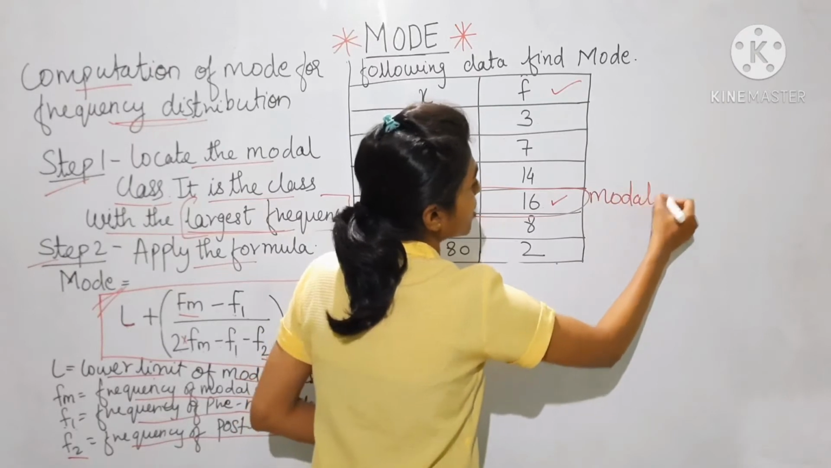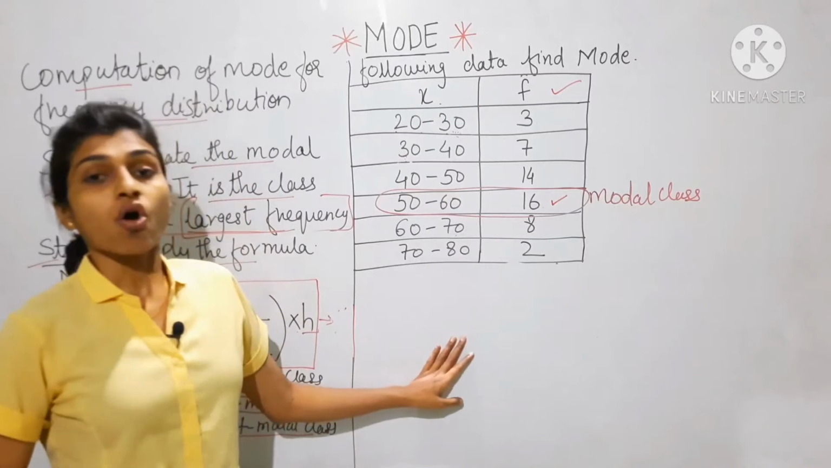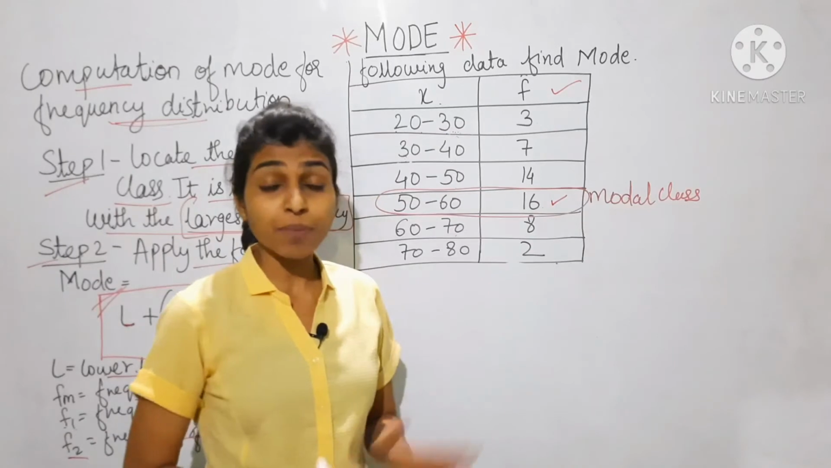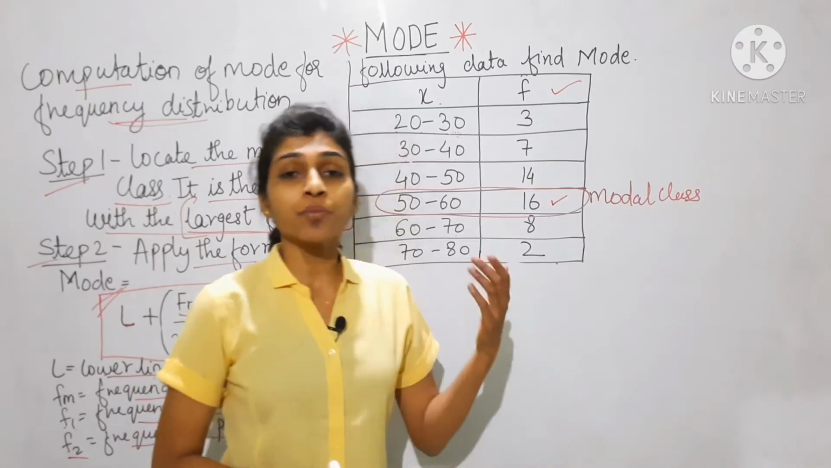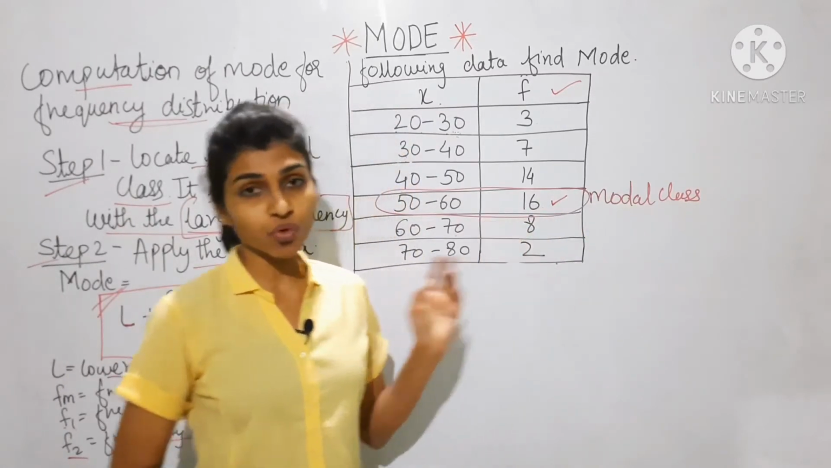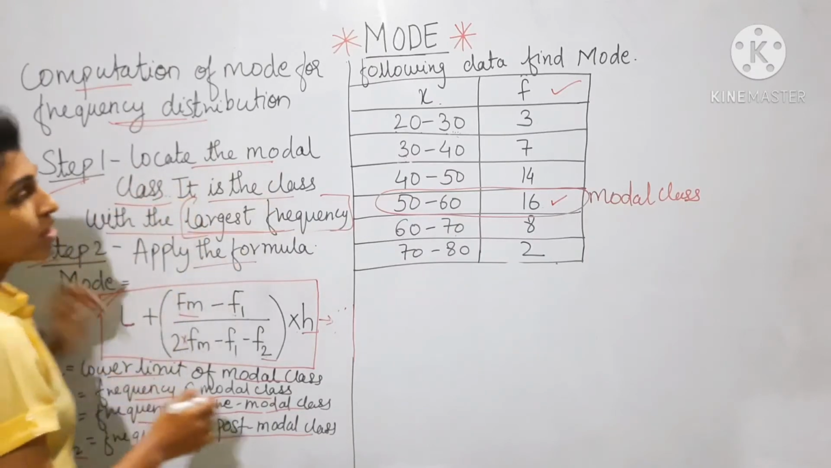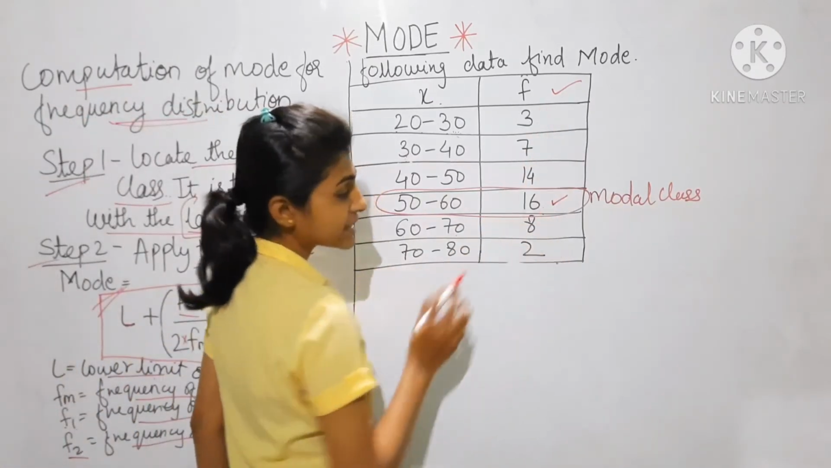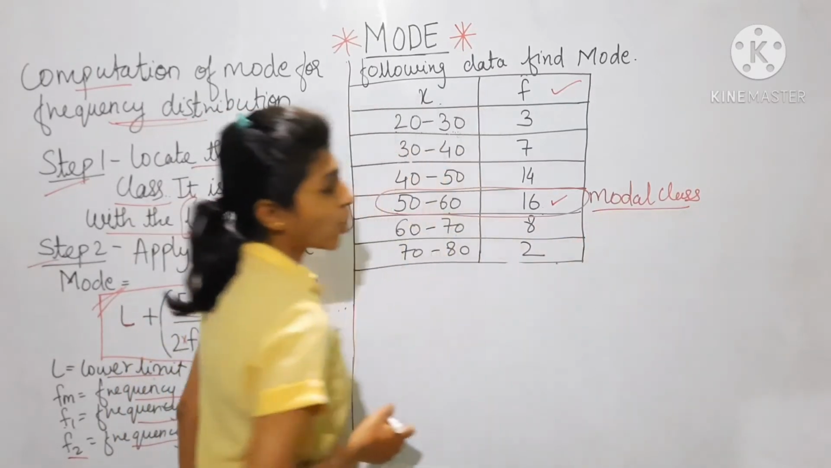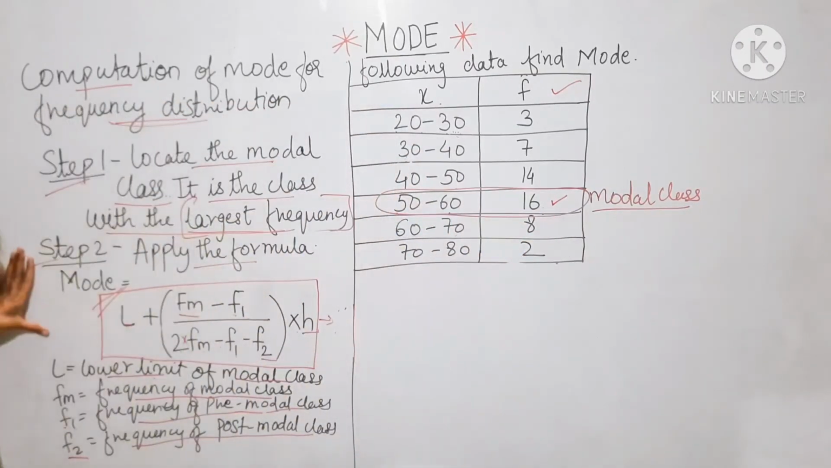This class is the model class. Why? Because mode means the class or the observation with the largest frequency, the maximum frequency, or the most repeated observation. So in the first step we located the model class. Out of these, 16 is the largest, that's why 50 to 60 is the model class, and the model class frequency is 16.